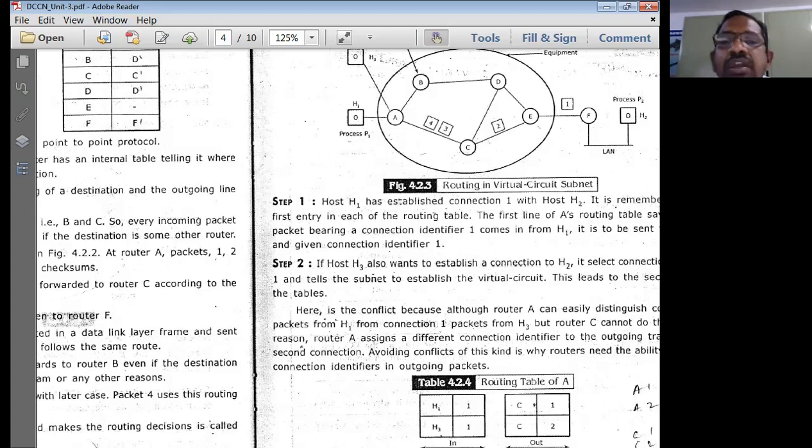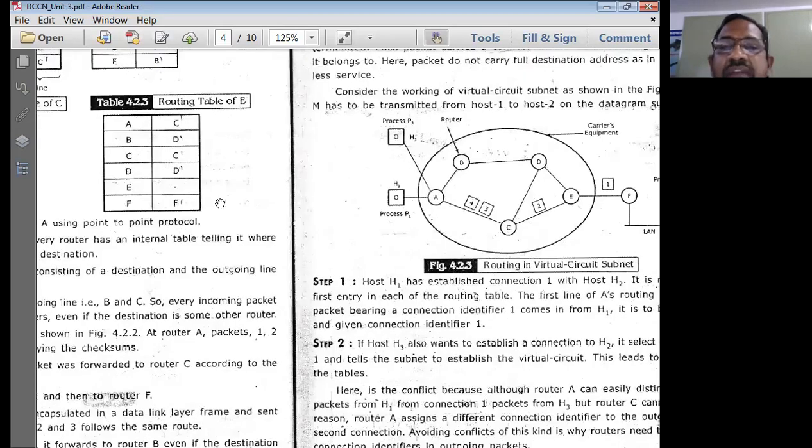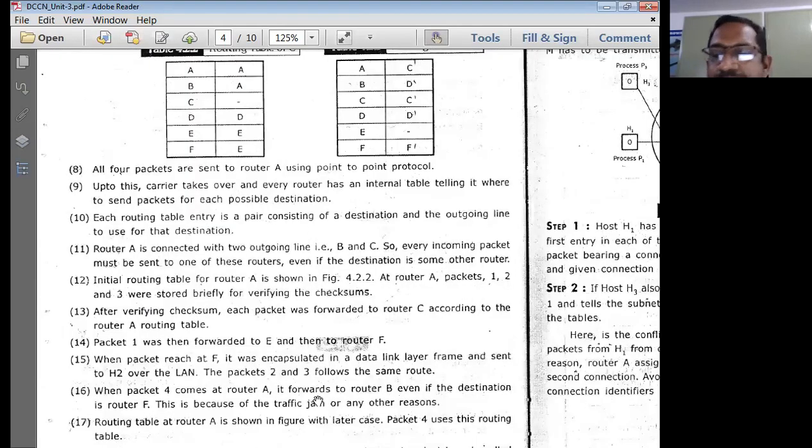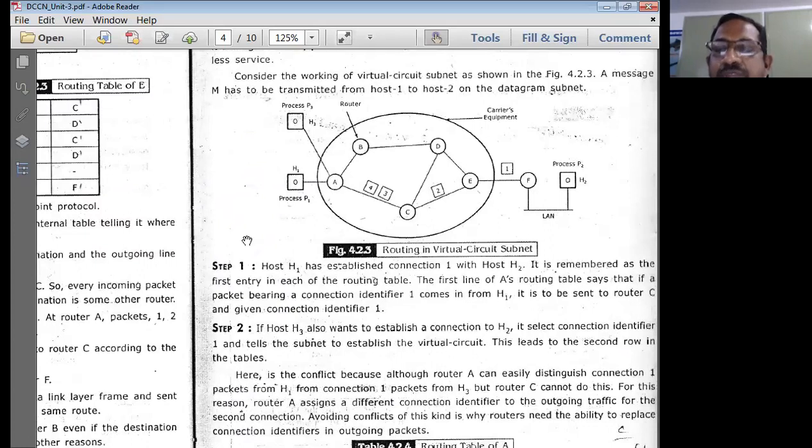Thereby we can score well when we write in the exam with appropriate diagrams and point-wise explanations in sequence, one after the other, showing how the packet is transmitted from the source computer to the destination computer using the network layer. Here we are dealing with only the network layer. What is the primary responsibility of the network layer? Routing and addressing. These two are the most important jobs of the network layer.